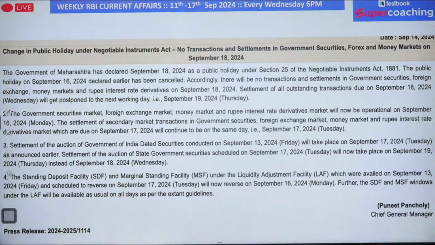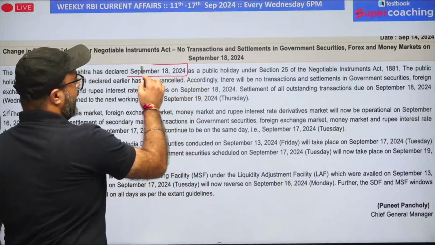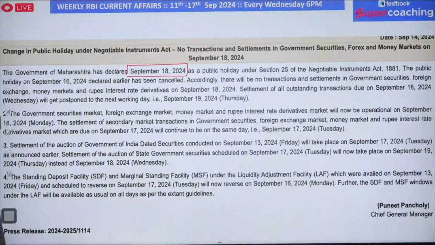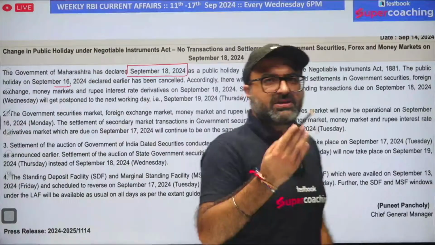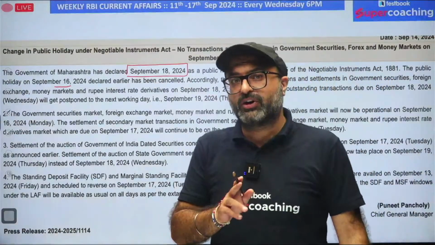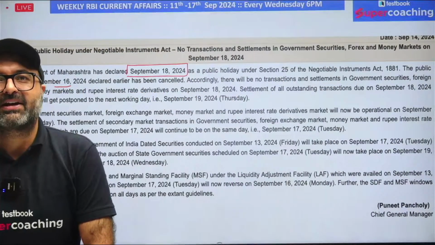So recently, in September 2024, the Government of Maharashtra declared September 18, 2024 as a public holiday. And the moment this date was announced as a public holiday, the earlier holiday on 16th of September 2024 was cancelled and 18th of September was included, and the required notification was given by RBI. So this news is not important. 18th of September or 16th of September is not important. What is important for you is, sir, who is responsible to decide the bank holidays? The answer will be, sir, RBI is responsible.